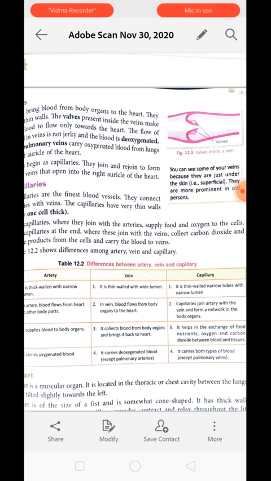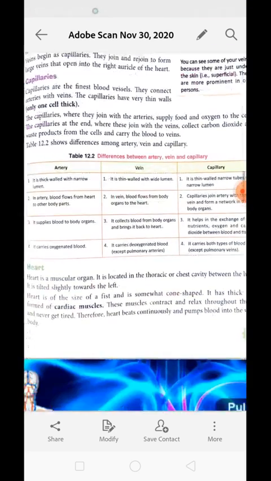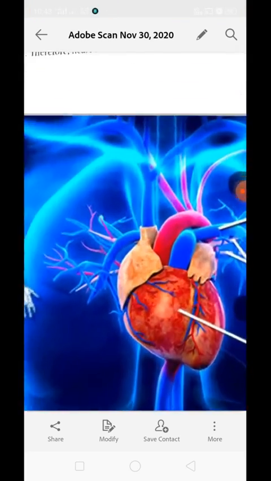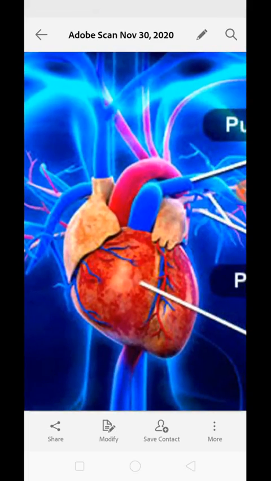Next point, arteries carry oxygenated blood, whereas veins carry deoxygenated blood. In capillaries both types of blood are found. Okay. Now next is the heart. This is the heart.